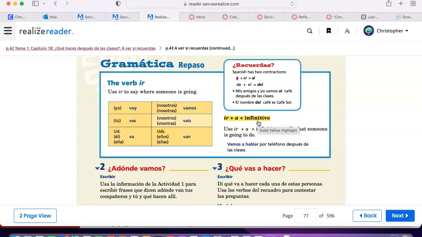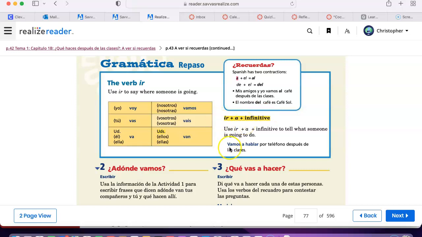The infinitive, as you remember from quarter one, is the verb in its basic unconjugated form. And it's the activity that you are going to do, right? We do the same thing in English. I am going to hang out at Starbucks with a friend. We are going to study for our chemistry test, right? We do it in English. In Spanish, it's the same construction.